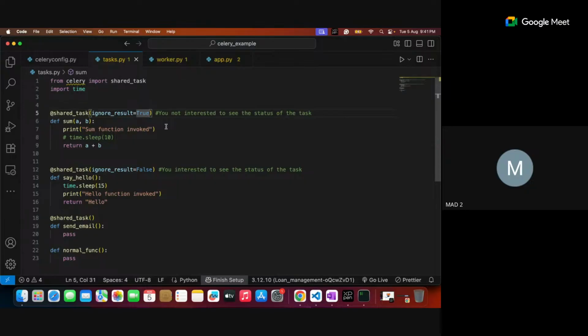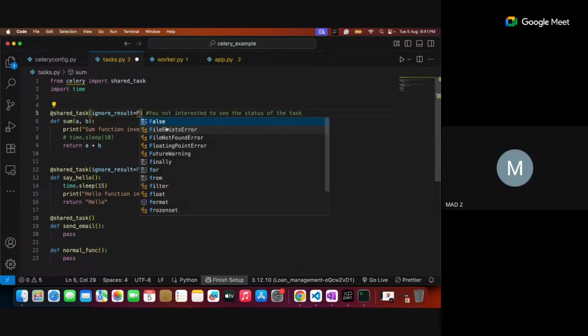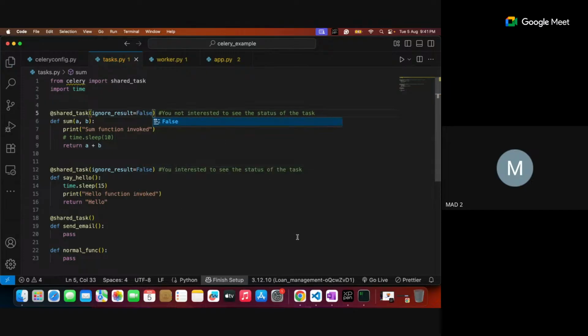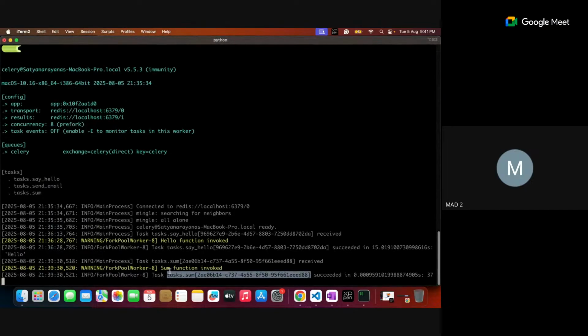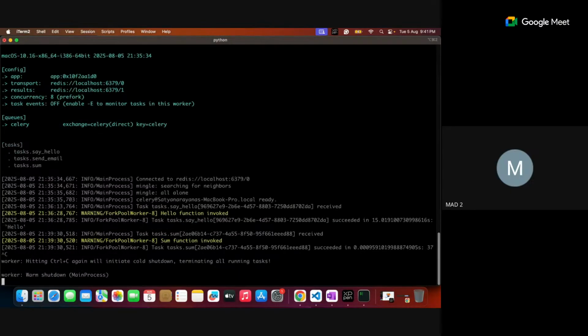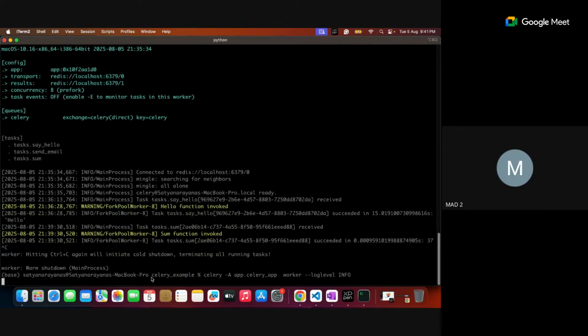So then you are able to see all, right? If I make it false, then you are able to see all this. But let me restart that, because a new instance has to be created. Let me shut down Celery and restart it again.